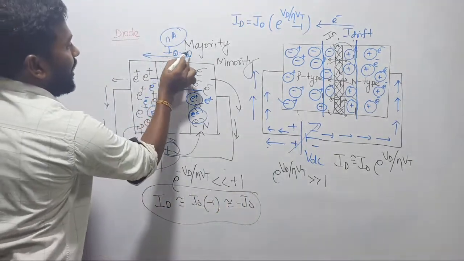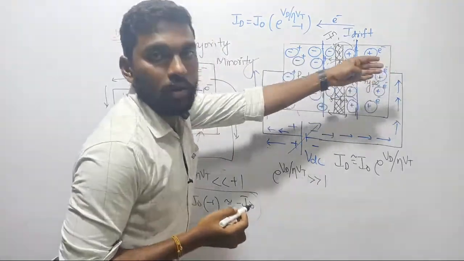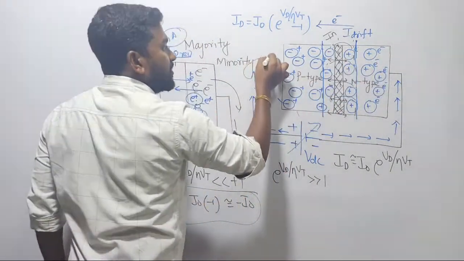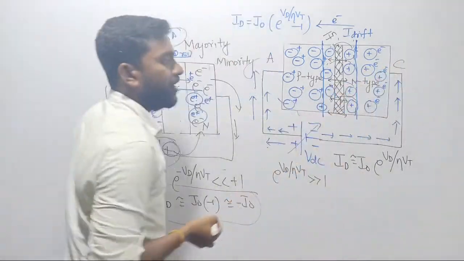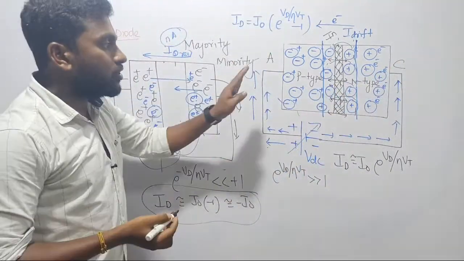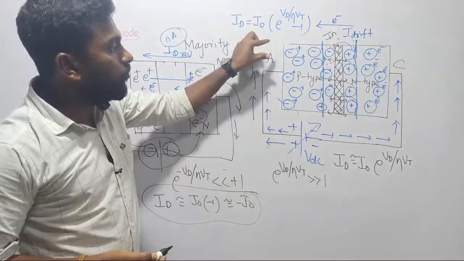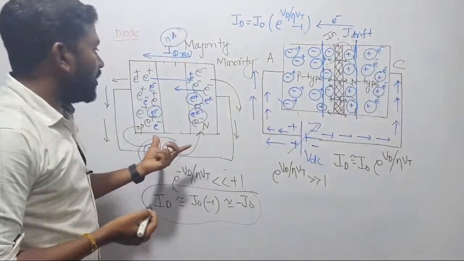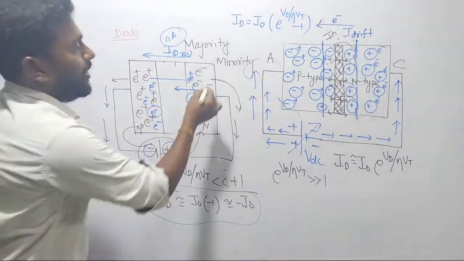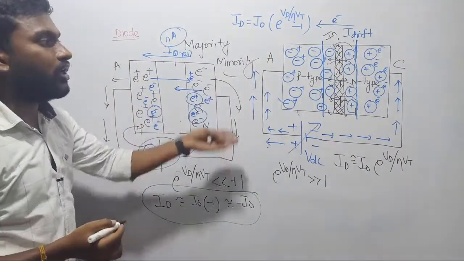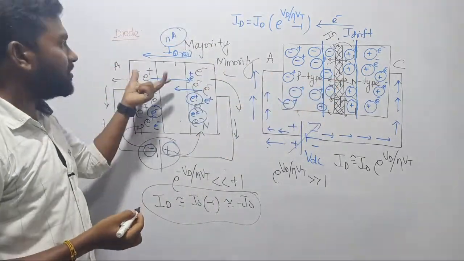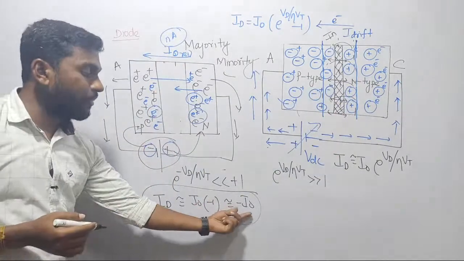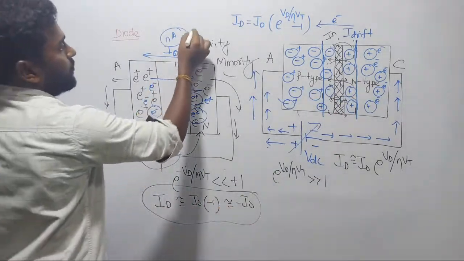So reverse saturation current, why is it minus I naught? Because it is traveling in the opposite direction to the forward current. Usually your current is traveling from p type material to n type material. This is called the anode terminal, this is called the cathode terminal in our diodes, right? So usually your charges are flowing from anode to cathode. But here your current is traveling from cathode to anode. This direction is opposite to the actual direction, so that's why we are getting minus here. So reverse saturation current means minus I naught.